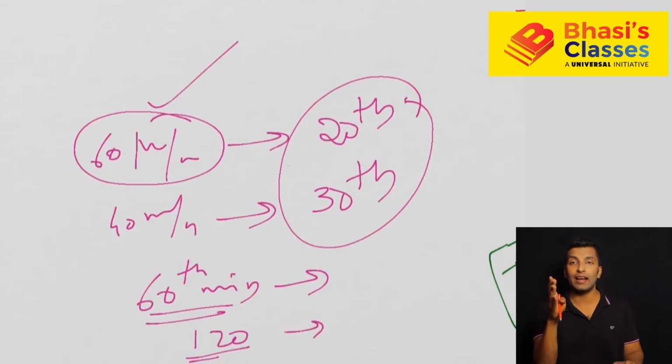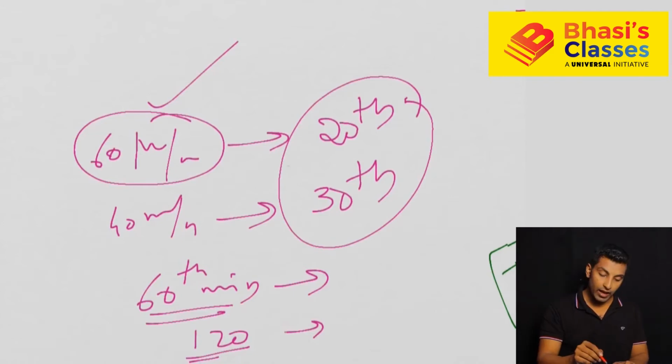Okay, so these two are entirely different questions. You should not have any confusion. Now, this is a case of moving in the same direction. If you are moving in the same direction, when I say 1 round lead, that's the first meeting. If I am saying third meeting, 3 round lead, who's taking the 3 round lead? The person who has the faster speed. So 3 round lead means 3 meetings are over, 10 round lead means 10 meetings are over, 7 round lead means 7 meetings are over, if you are moving in the same direction.